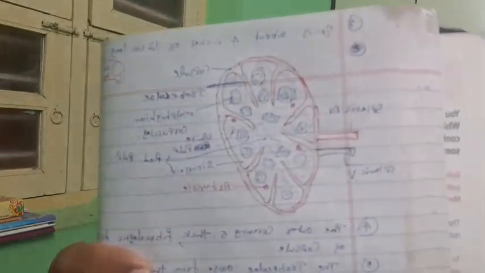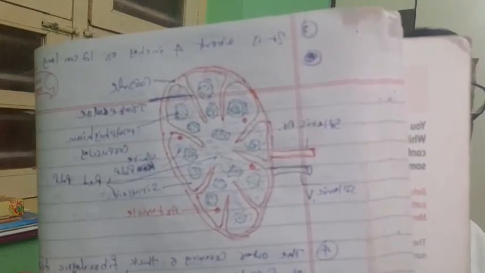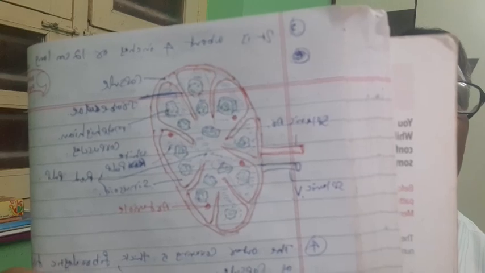This is the figure of the spleen. The transverse section of the spleen shows this type of structure. The outer covering is thick fibroelastic tissue called the capsule.